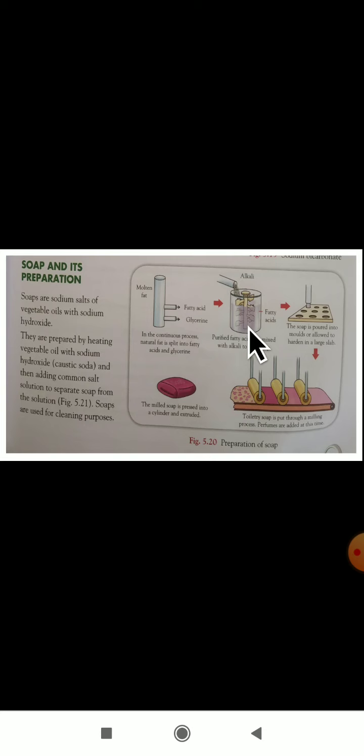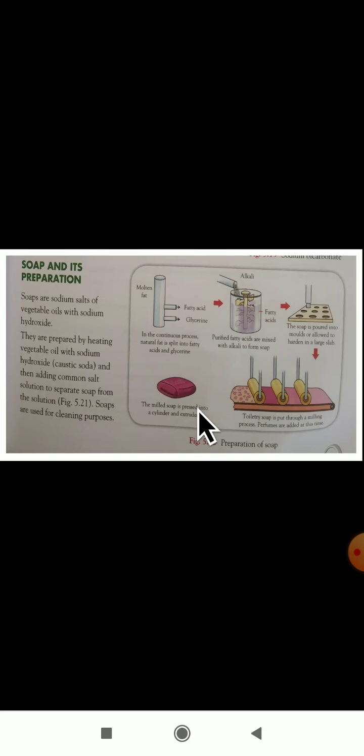Next, purified fatty acids are mixed with the alkali to form soap. Then the soap is poured into molds or allowed to harden in a large slab. Like a cake mold, in the same way they put it in soap molds to make it hard and large.